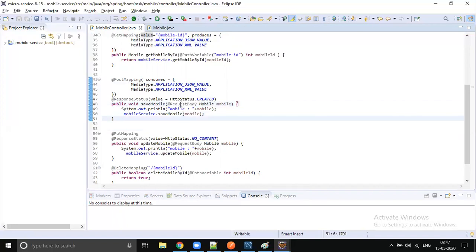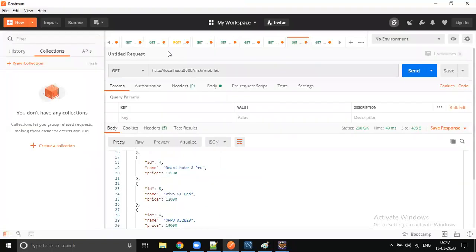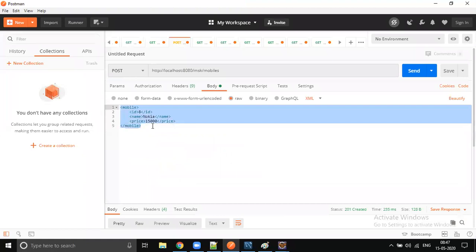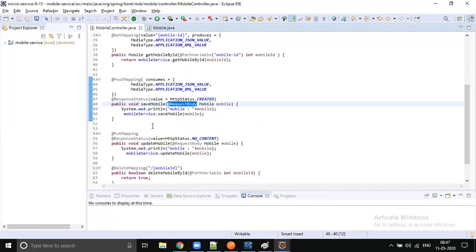Okay. So when you use request body, you will get only the request body section. For example, in the post method, whatever data you are sending in the request body, that particular part alone you can control. But on top of that, if you want to read some header parameters, you can still do that by using HTTP entity. HTTP entity is a combination of request body and request header.